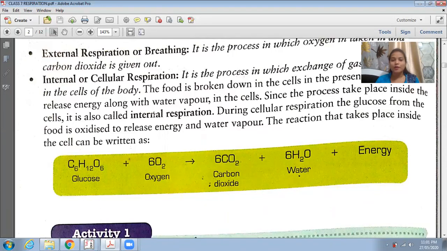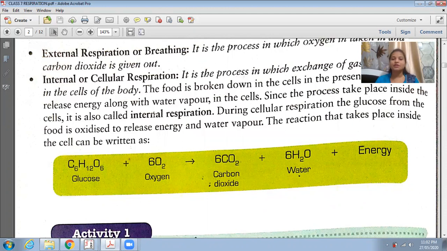You will feel lazy. But when you're eating, this food is being broken down into small, simple substances. And when the food is being broken down, oxygen is required. After breaking down of food, what is being released? Energy is being released, and at the same time water is also being released.